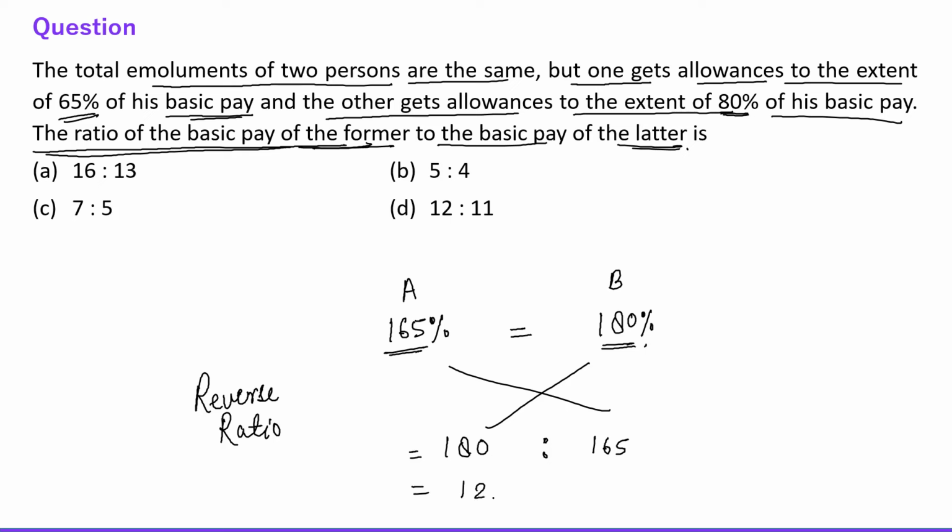So 15 into 12 is 180 and 15 into 11 is 165, right? So the ratio of the basic pay of A to B will be 12 is to 11, right? So this is the final answer, right everyone? This is actually a very simple concept which we have explained in detail in our concept video, which is available in the paid course. So now let's move to the next question.